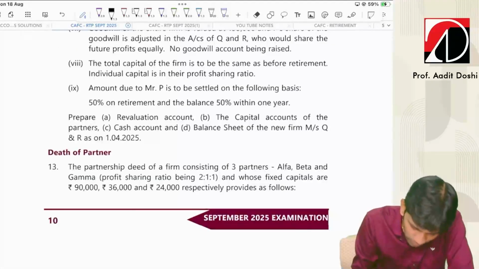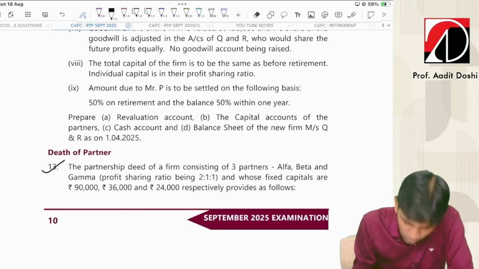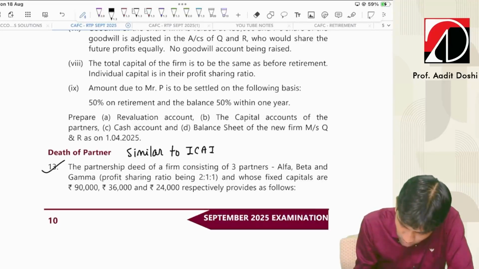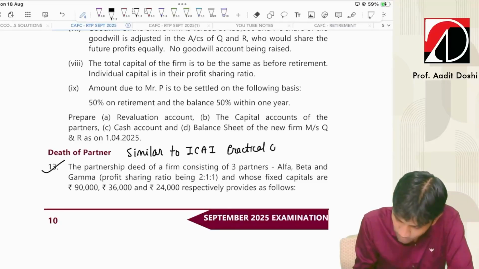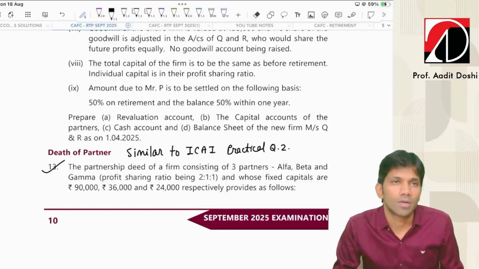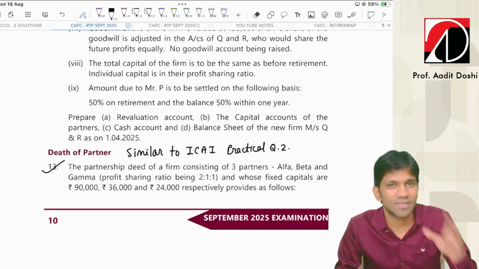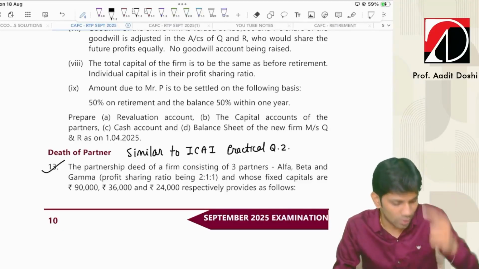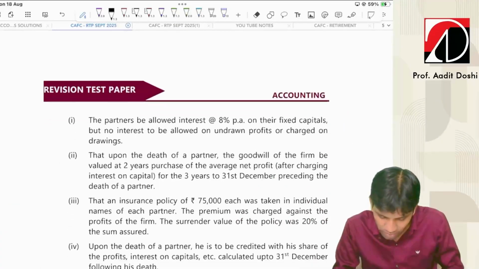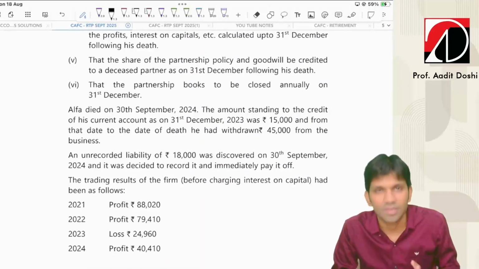And as far as death of partner is concerned, this is also similar to ICI module practical question 2. If you remember the name of the partners, Paul, Peter, and Prince, in the ICI module practical question number 2, the big question which is given on the module, the same question they have asked, same question.